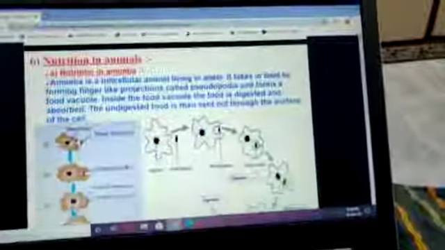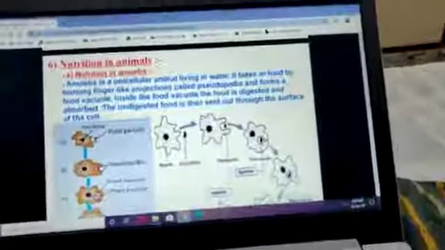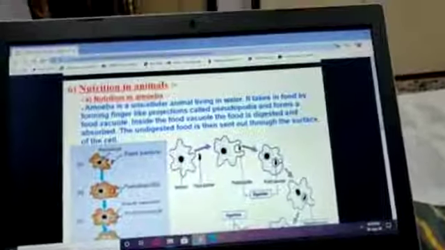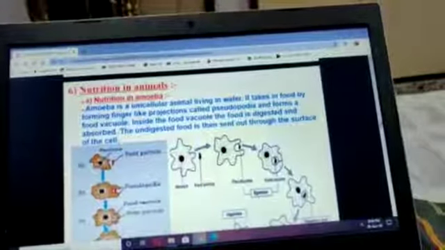Now children, now you must recall this photosynthesis process. In the next video, I'll come up with nutrition in amoeba and nutrition in animals and human beings.